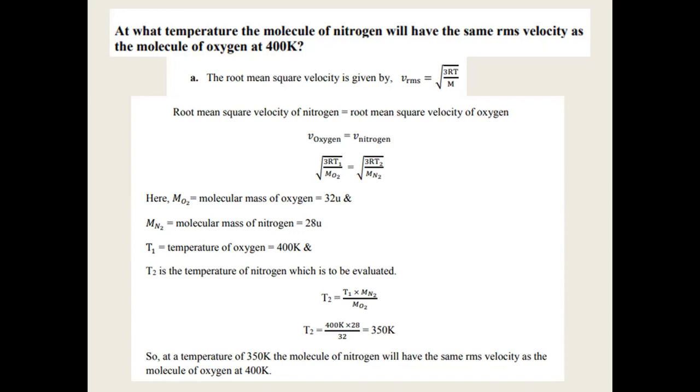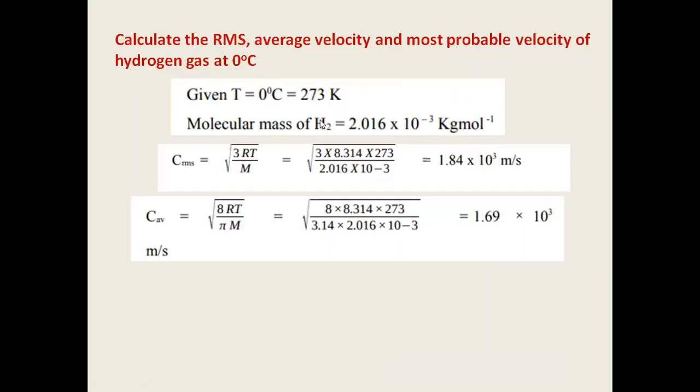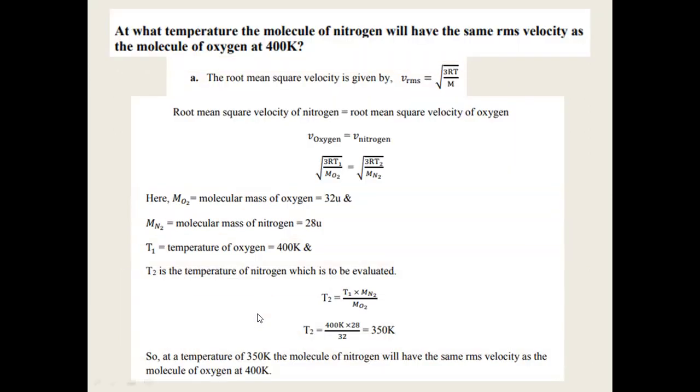Why this happens? Because you know the velocity is inversely proportional to molecular weight. You take any type of velocity, not just root mean square, average is inversely proportional to molecular weight, most probable velocity is inversely proportional to molecular weight. So that's what, since it is inversely proportional, lower the molecular weight, higher the velocity, and vice versa.